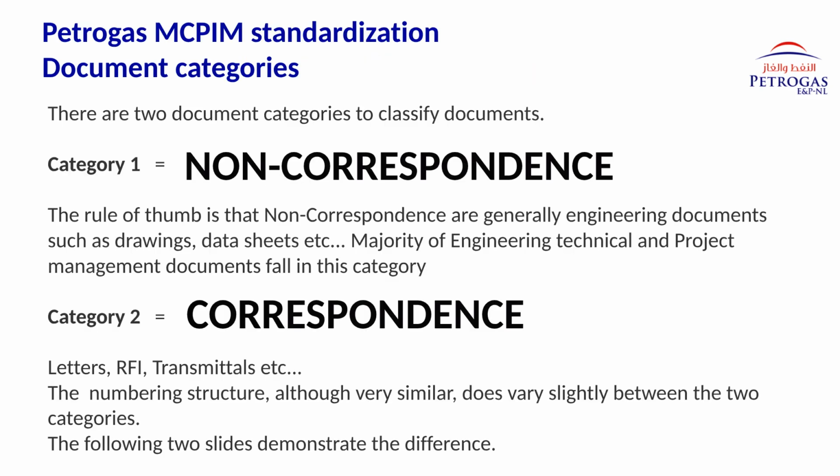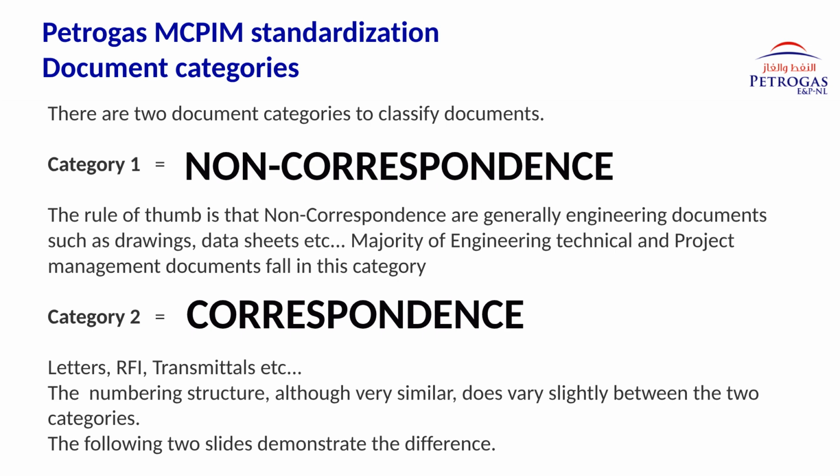Let's begin with the two main document categories used within the Petrogas MCPIM standardization framework. There are two categories. Category 1, non-correspondence. These are generally engineering, technical, and project management documents, such as drawings, P&IDs, data sheets, calculations, specifications, and most project management documents. These documents form the majority of controlled engineering deliverables.